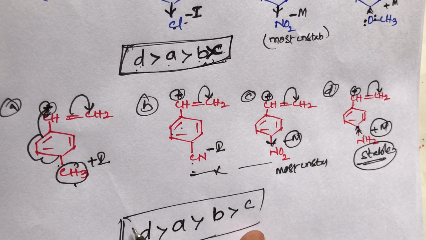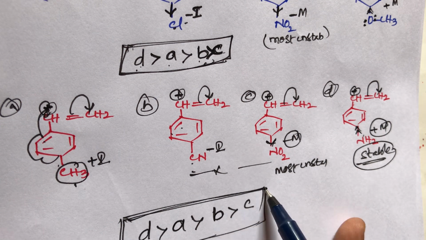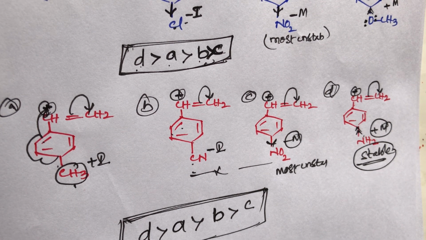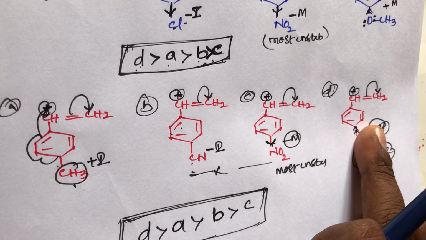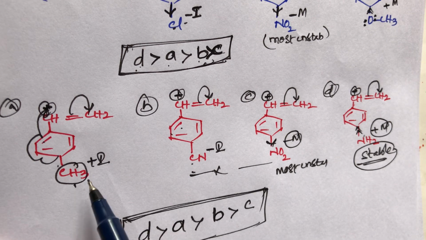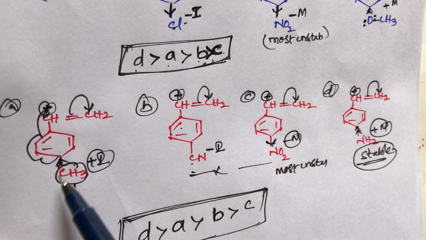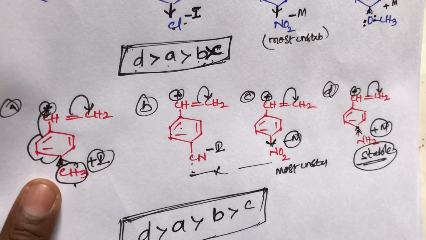So now here, the rate of hydration of alkenes is directly proportional to the stability of carbocation. So the D compound is more stable than the A compound. The A compound, due to the plus I group, is also electron releasing, so that's why it is more stable.